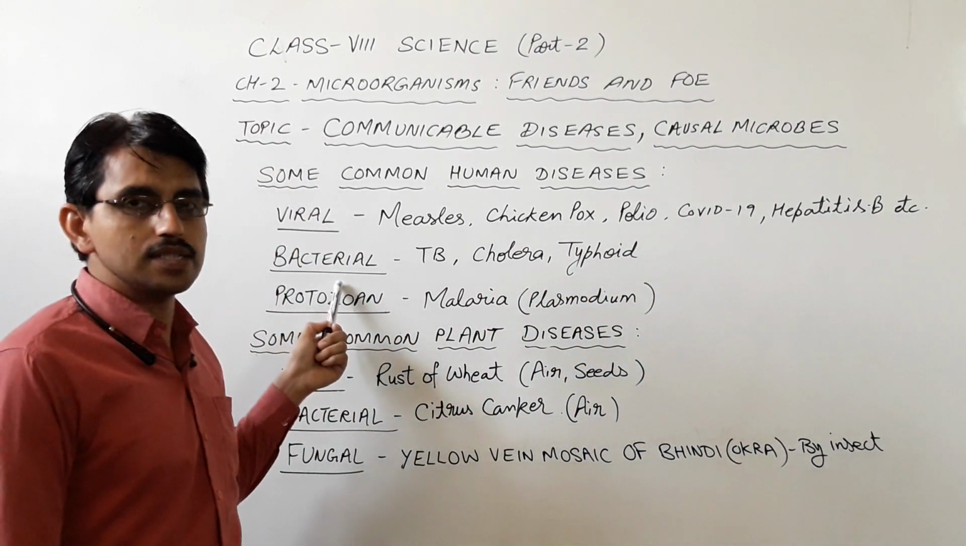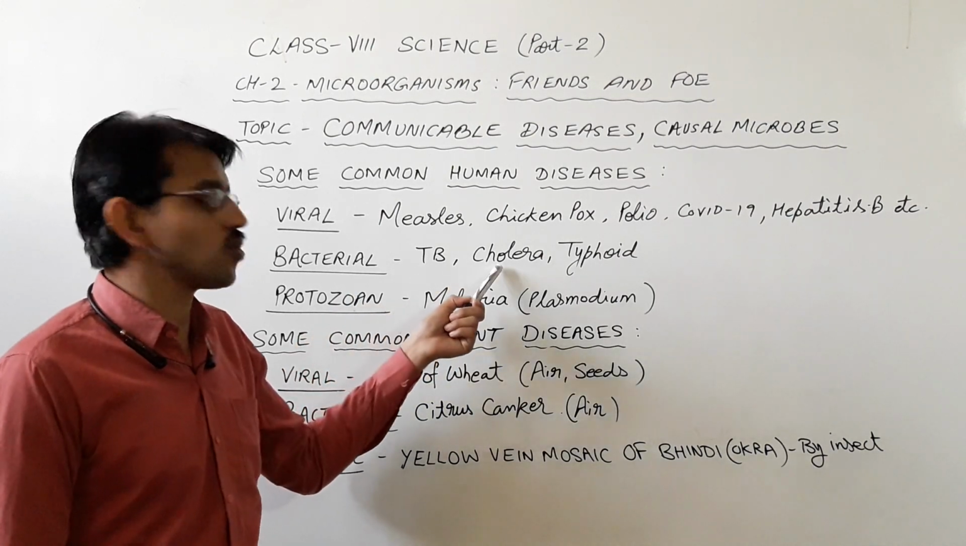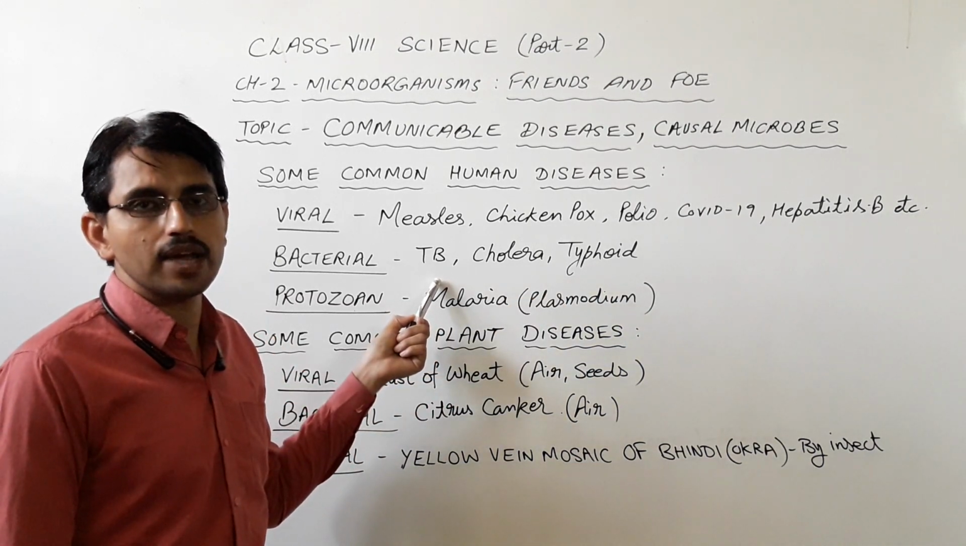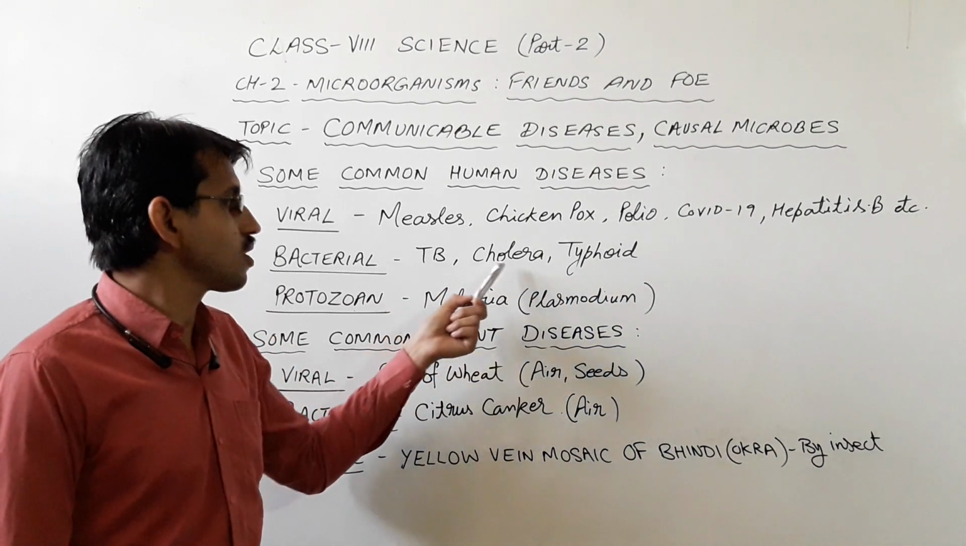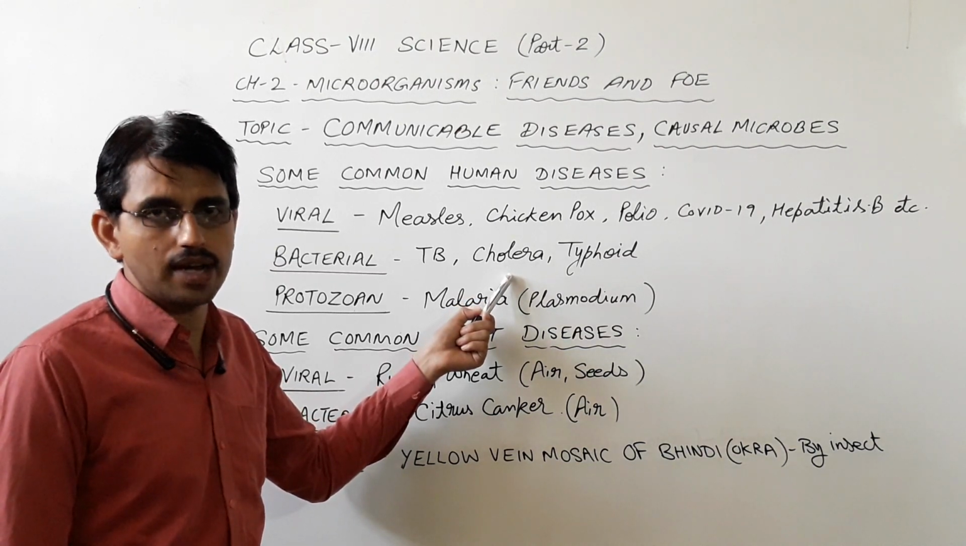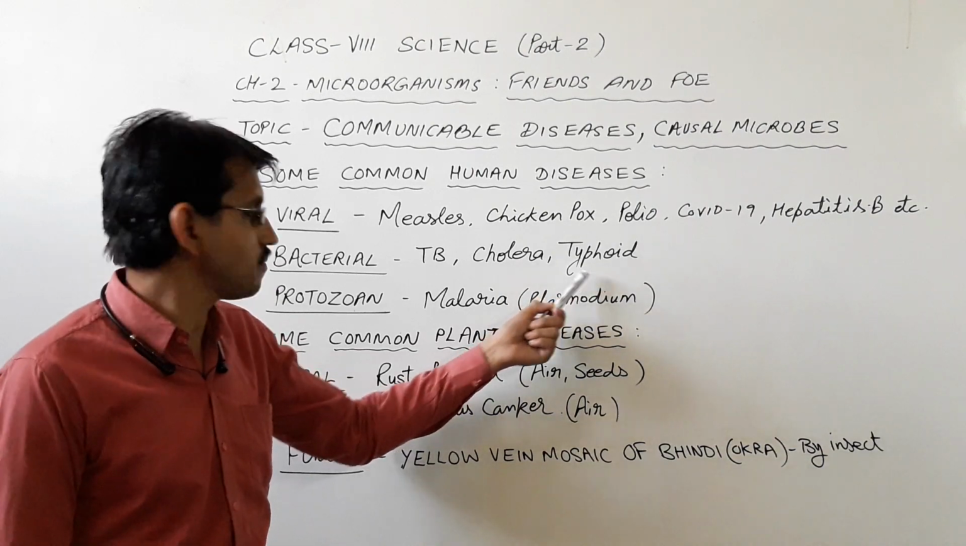Among bacterial diseases, we have examples of TB, which stands for tuberculosis, cholera and typhoid. TB is spread by air and by coming in contact with the infected person. Cholera is spread by the use of contaminated water and contaminated food. Typhoid is spread by the use of contaminated water.